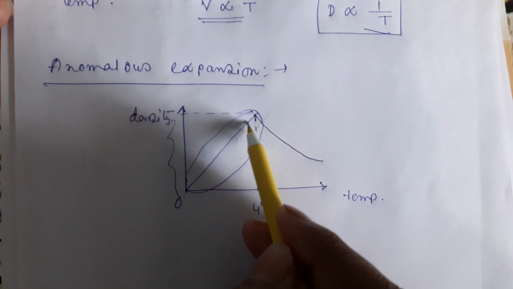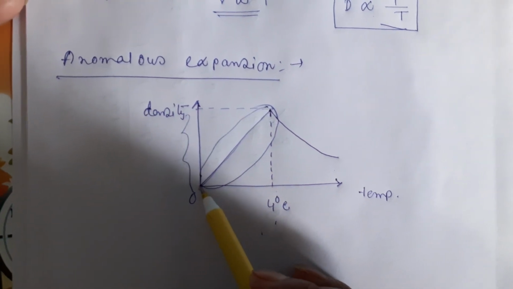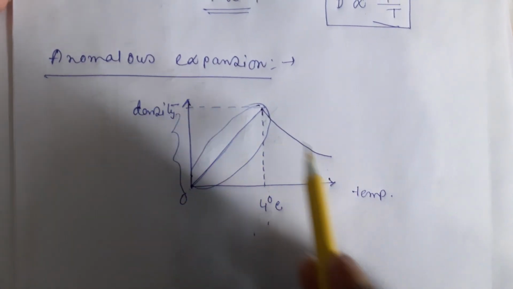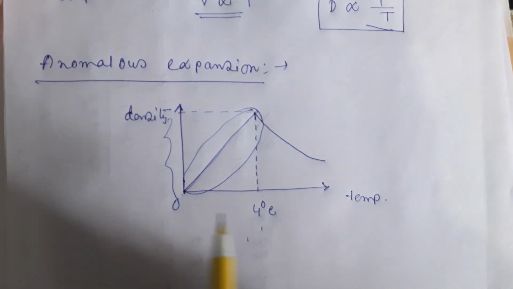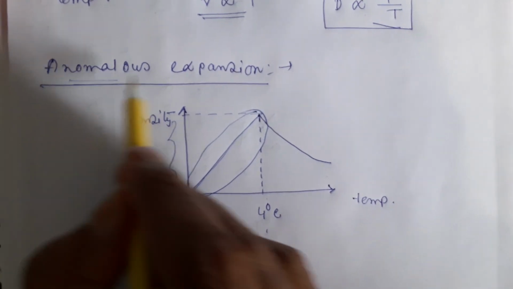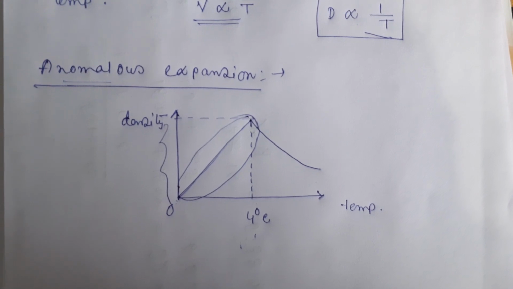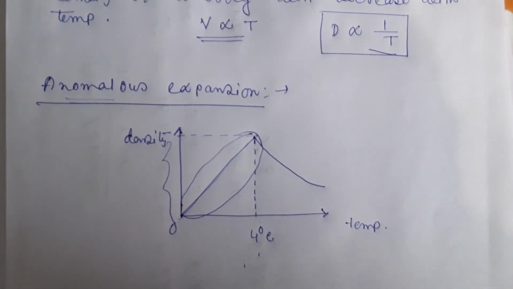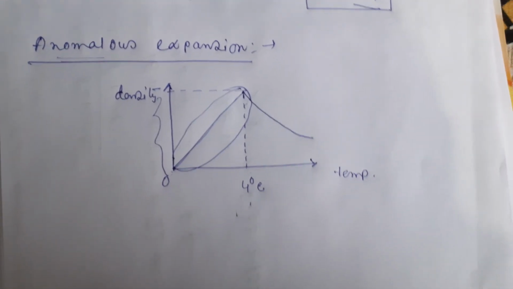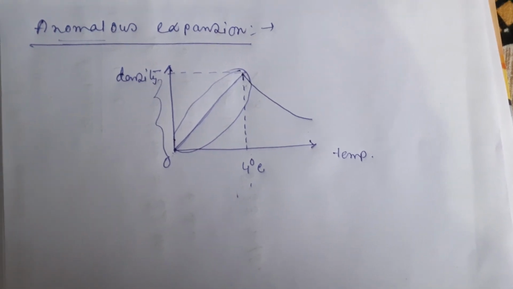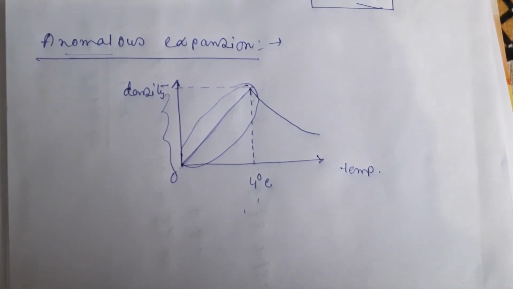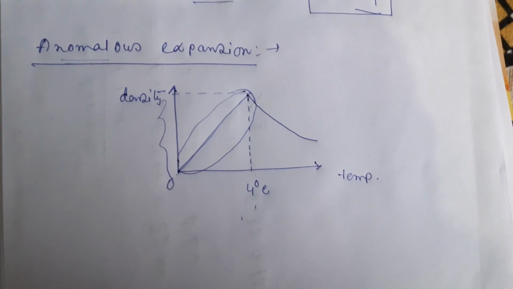This is uneven expansion, that's why it is called the anomalous expansion of water. So this is the density related topic. Numericals are also present, where the mass or the volume will be given, and then you can easily calculate the density of the body.